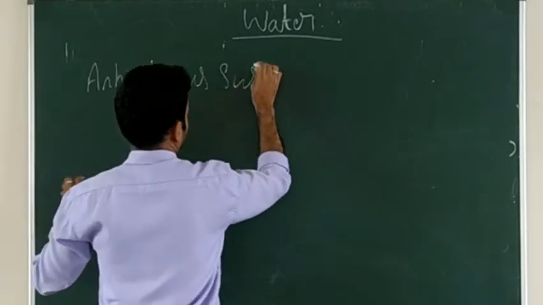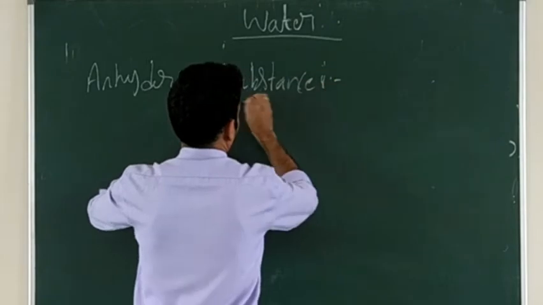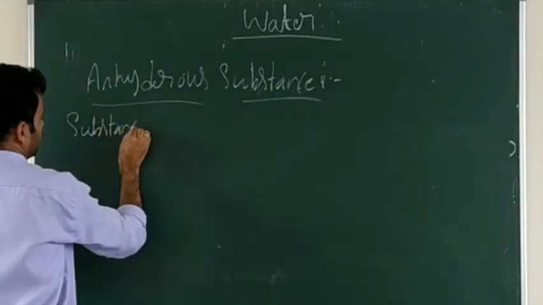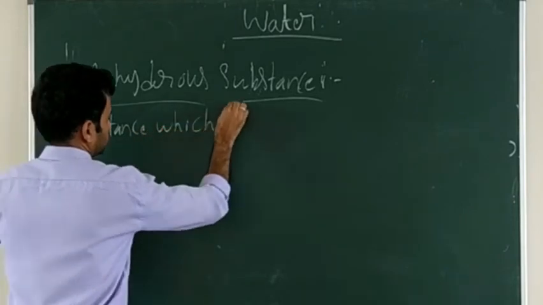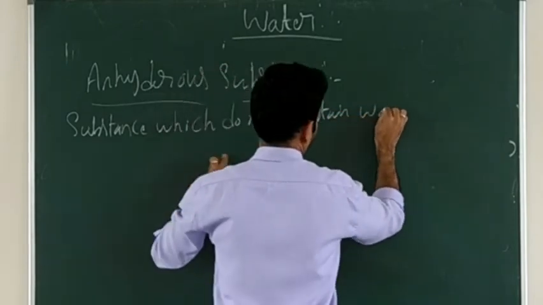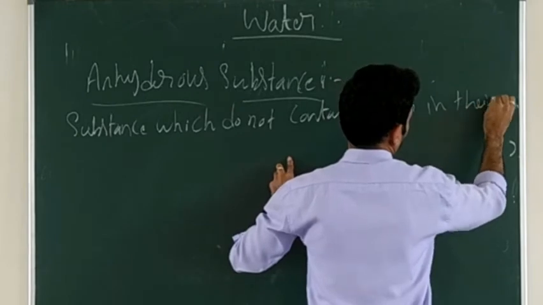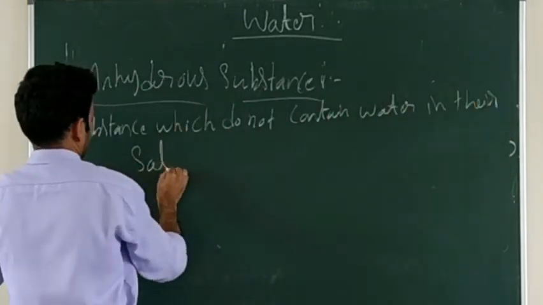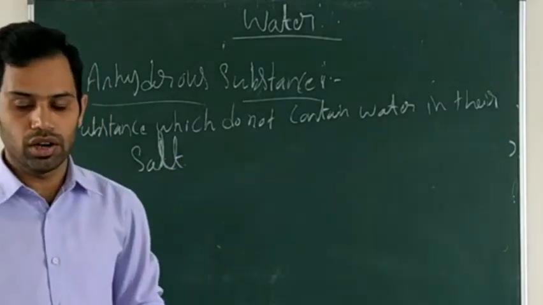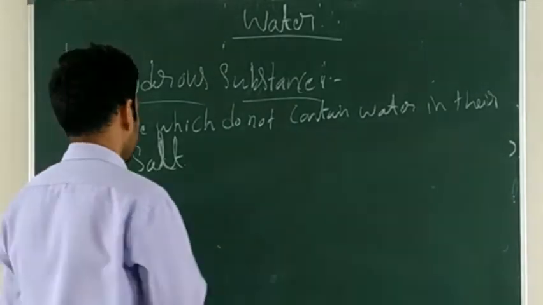Anhydrous substance. Anhydrous substances do not contain water in the salt. Water in the salt, that is called an anhydrous substance. For example, sodium chloride, potassium nitrate.